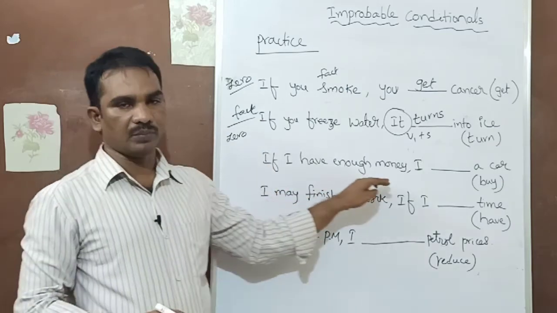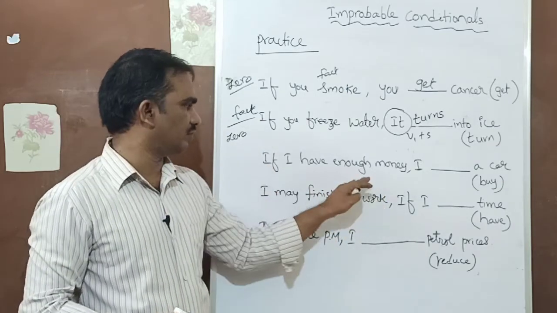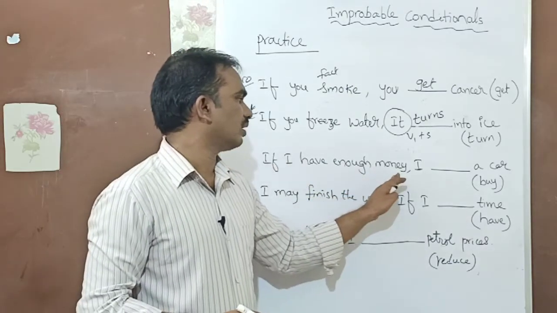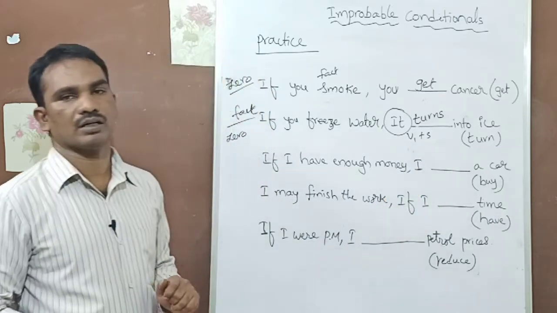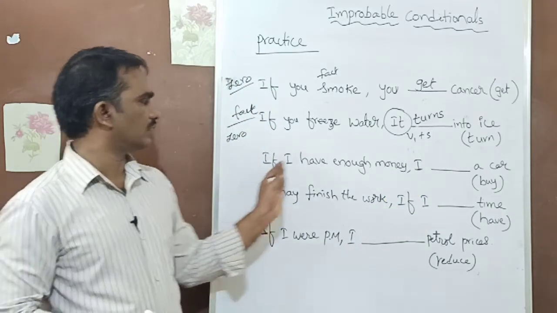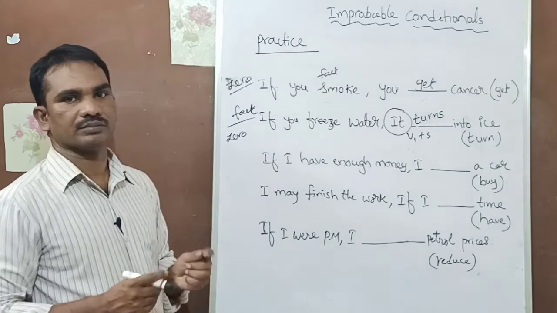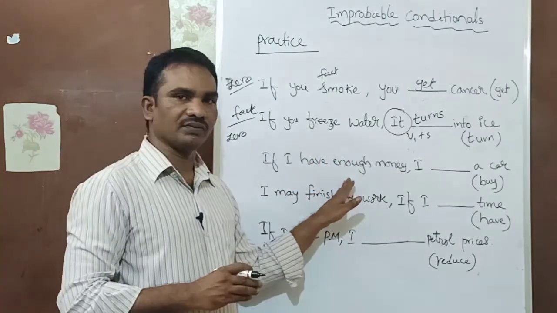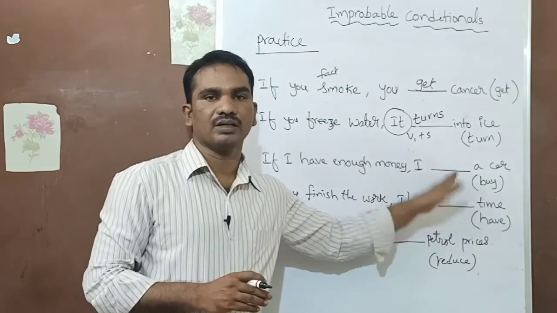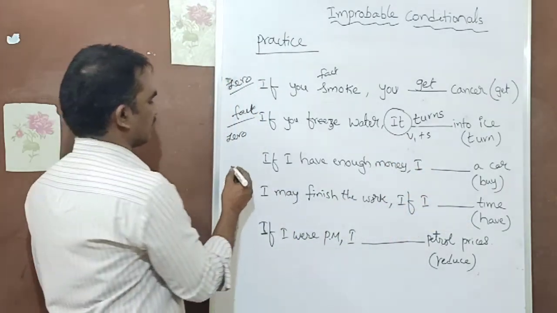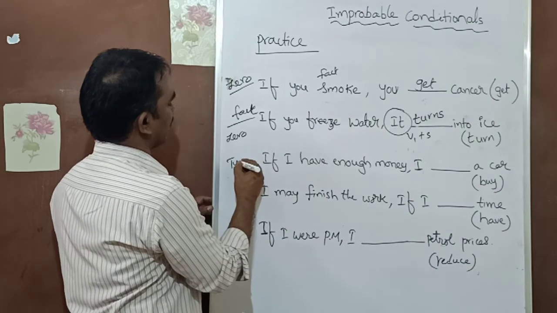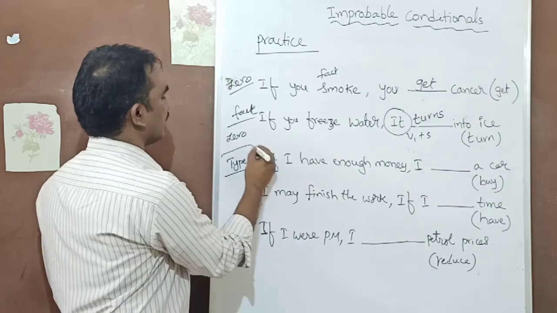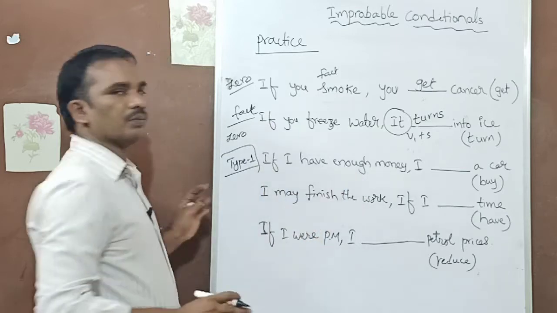Right. Next example. If I have enough money, look here carefully. If I have enough money, I dash a car. What is it? So it's a condition. Which condition? If this is fulfilled, it's going to be fulfilled. So that's why this is a type 1 conditional. Why type 1 conditional? It's in simple present tense.